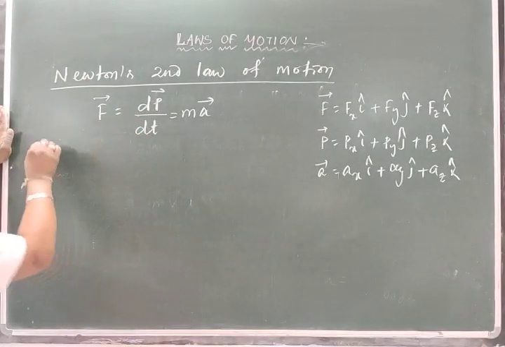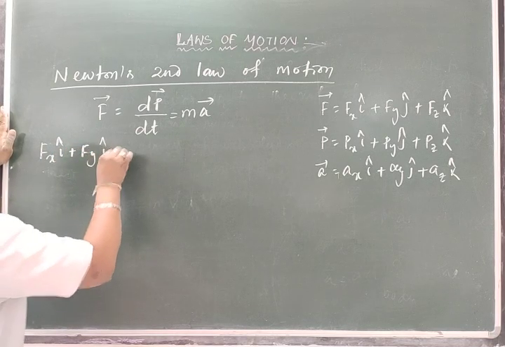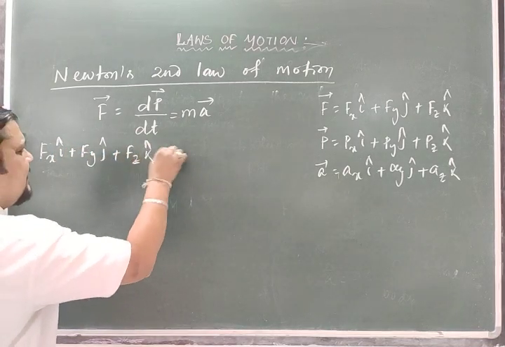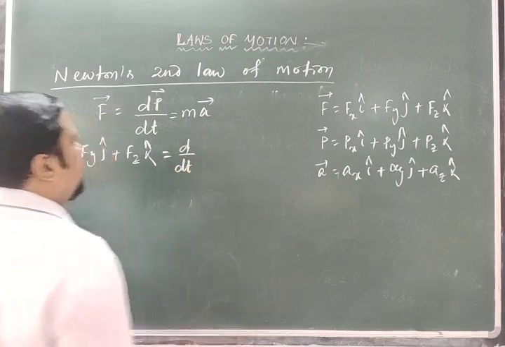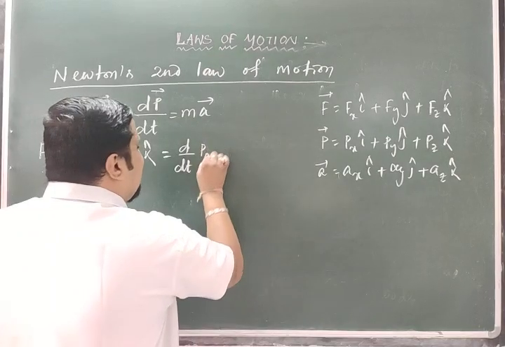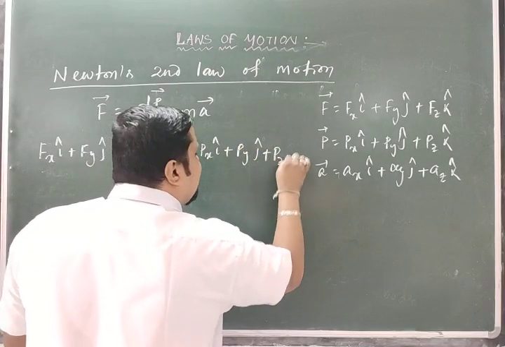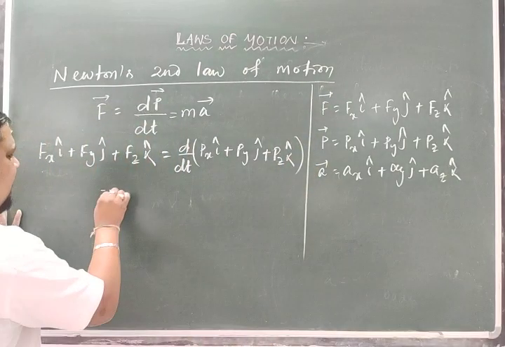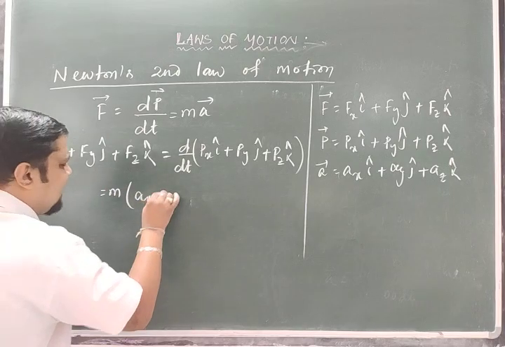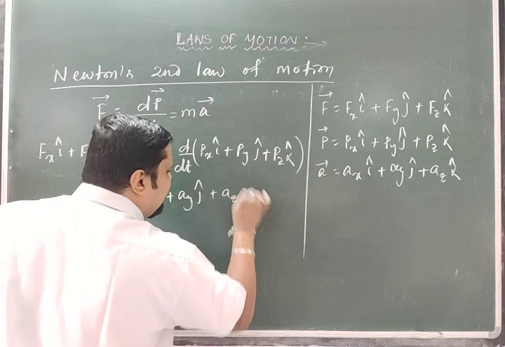By putting all these things in this expression, what will we get? fx i cap plus fy j cap plus fz k cap is equal to d by dt of px i cap plus py j cap plus pz k cap, that is equal to m into ax i cap plus ay j cap plus az k cap.